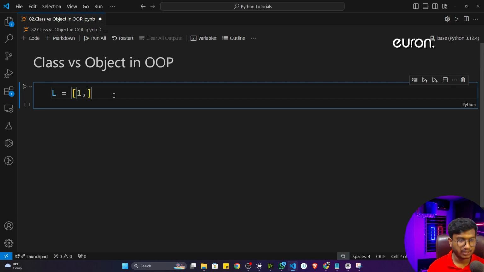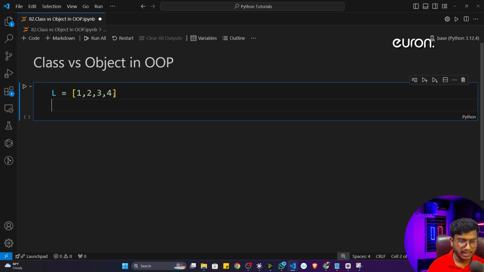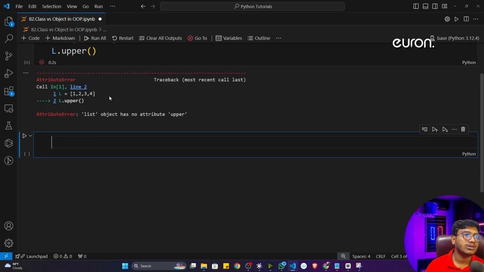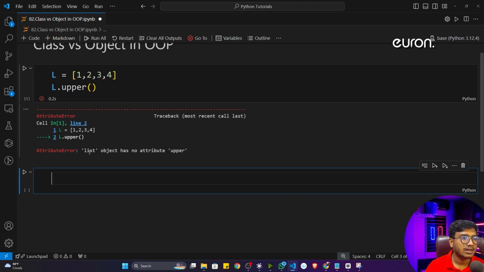Let's say I'm having one list, 1, 2, 3, 4. And now if I write L dot upper, and I execute this code, what would be the output? Just pause the video and let me know. See, if I execute the program, it will throw me one error, and the error is list object has no attribute upper.